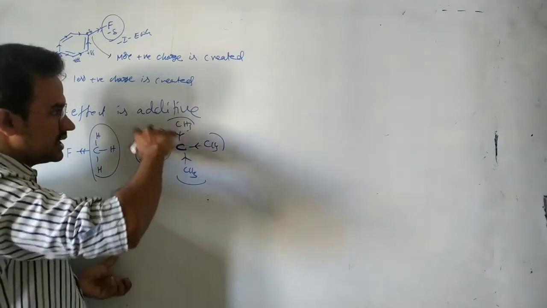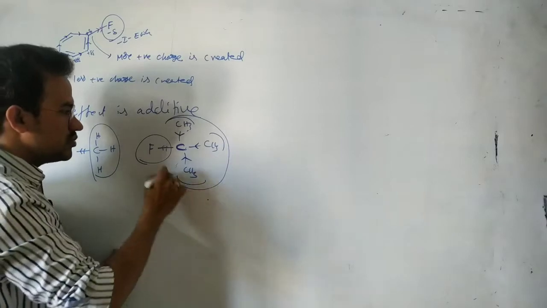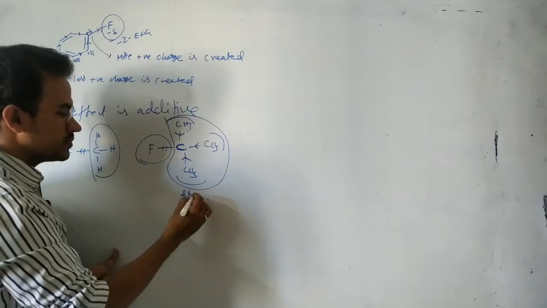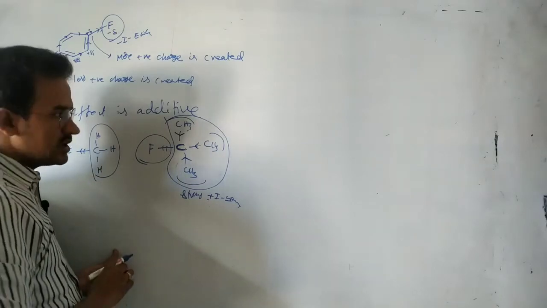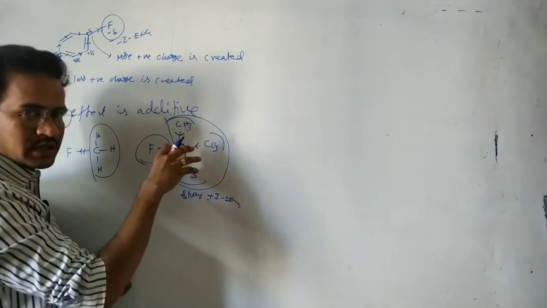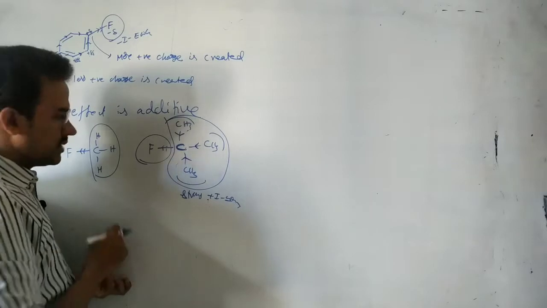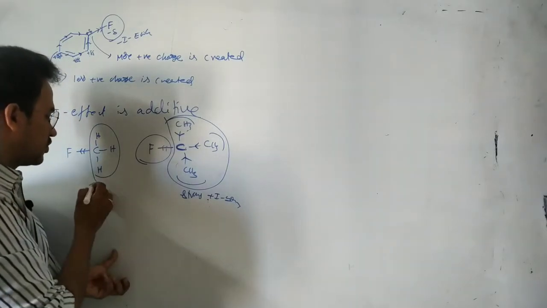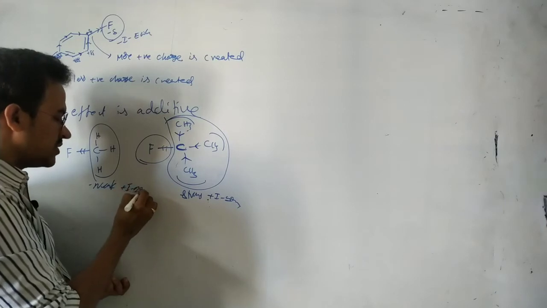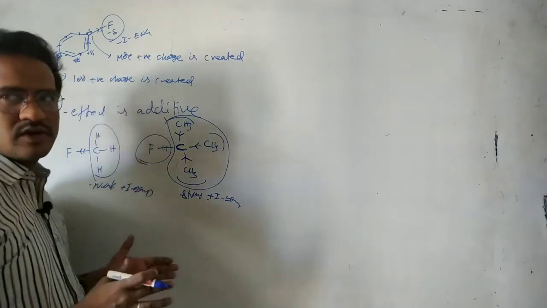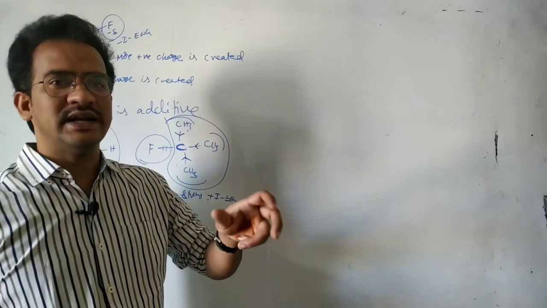So in this additive case, the tertiary butyl group is a strong plus I group, because it is a donating group with the help of the three methyl groups. But in this case, with only one methyl group, it is a weak plus I group. That's why we can say the inductive effect is additive in nature.